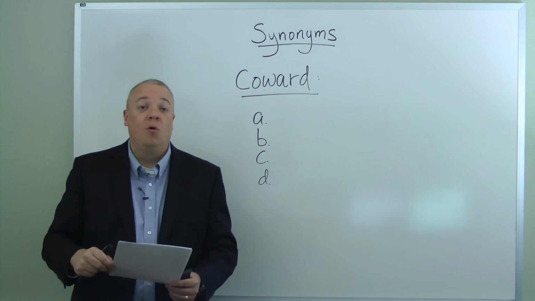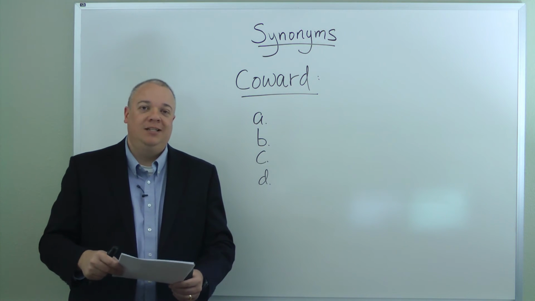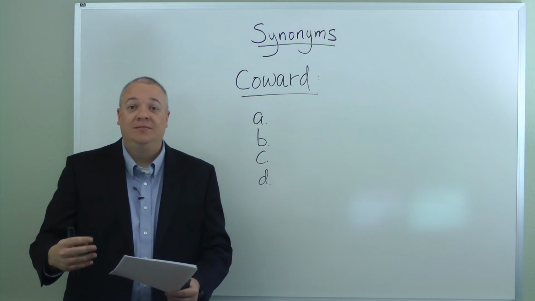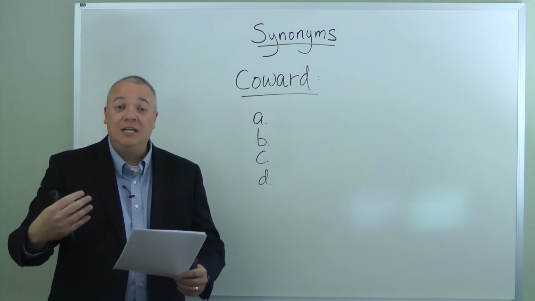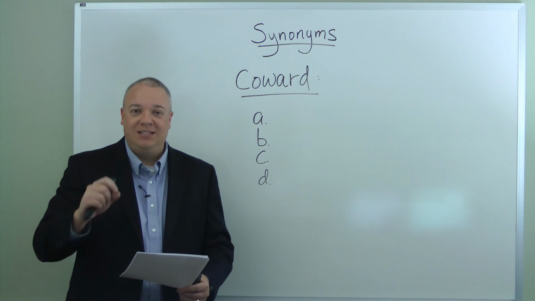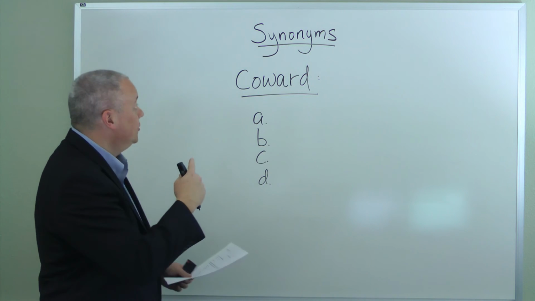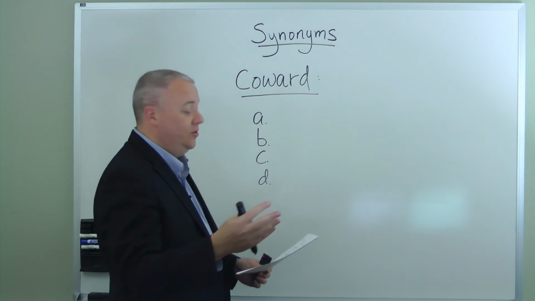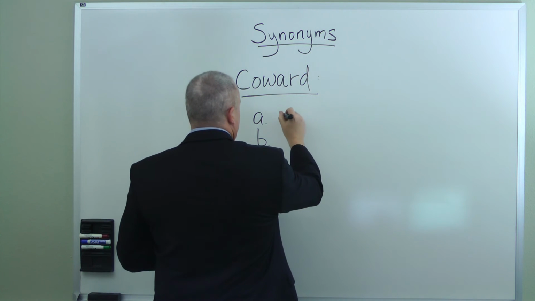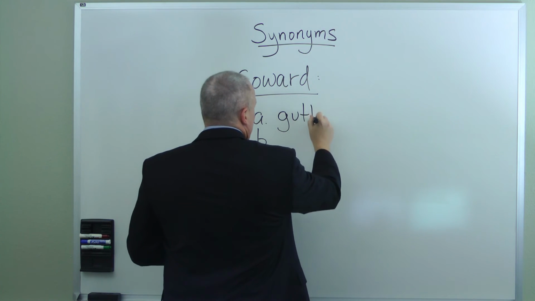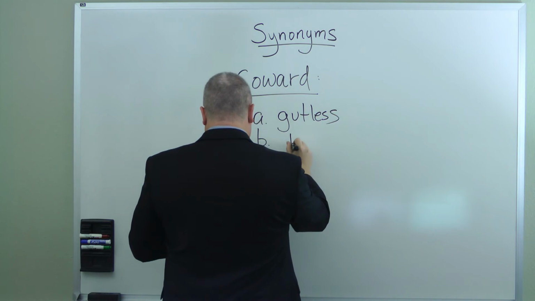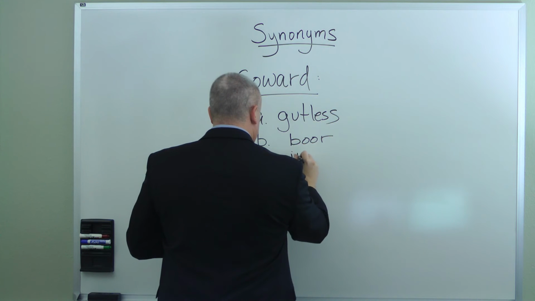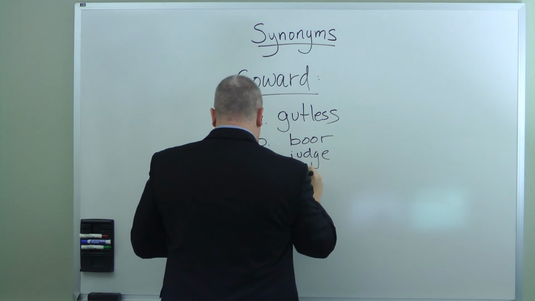And so I've got an example on the board. We're going to go over this just to try to illustrate this briefly. And hopefully this will help you understand the test-taking strategy of looking for the close or nearly perfect synonym if there's not one that's an exact match. So we have the word coward, and we're looking for a word with similar meaning to coward. And here are our choices below. First one, gutless. Second one, bore. Third one, judge. And the fourth one,